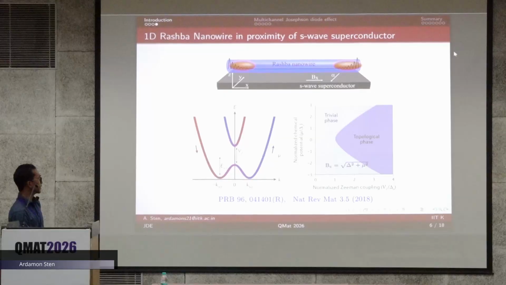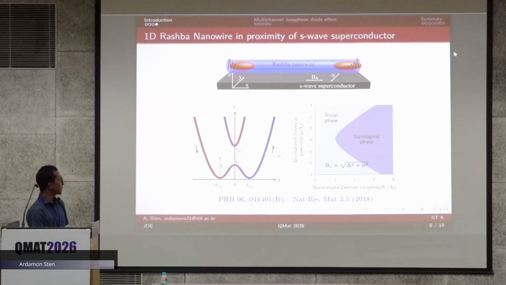So this is the dispersion of the Rashba nanowire. When we apply the magnetic field, it lifts the degeneracy here, and this region is known as the helical gap, because here the spin is tied to the momentum. Therefore, the region within this gap is called the helical regime. In this regime, the system behaves as a 1D spinless chain. Therefore, it has topological properties.